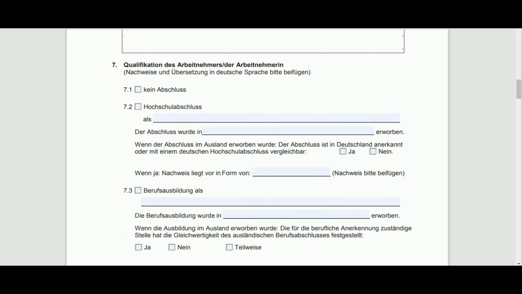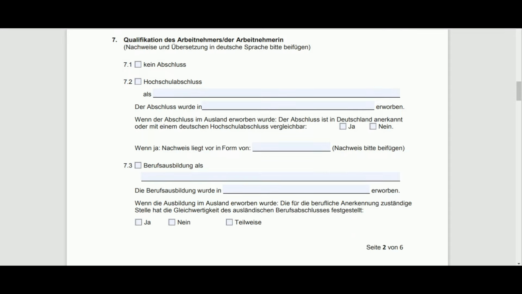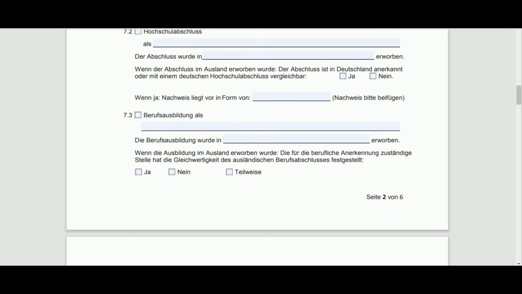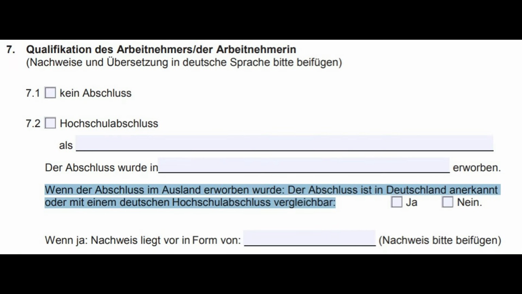Qualifikation des Arbeitnehmers. Now you have to write your qualification, if you have done your engineering or any degrees or any diploma. You have to write a Hochschulabschluss and give the details of your education. Der Abschluss wurde in, your information and in which country, on which date, all this information has to be written here. Wenn der Abschluss im Ausland erworben wurde, ist der Abschluss in Deutschland anerkannt oder mit einem deutschen Hochschulabschluss vergleichbar. Now this section talks about Anerkennung of your foreign educational qualifications.